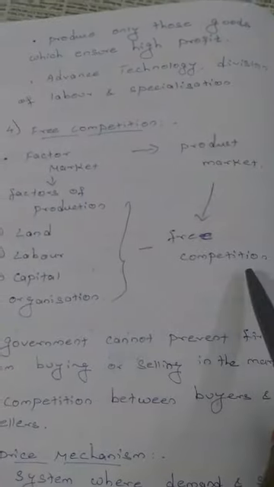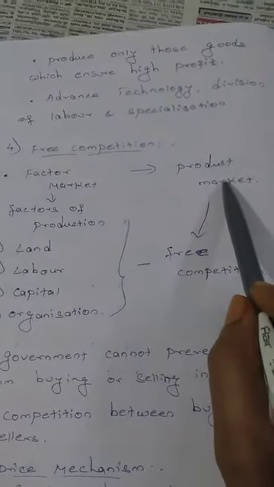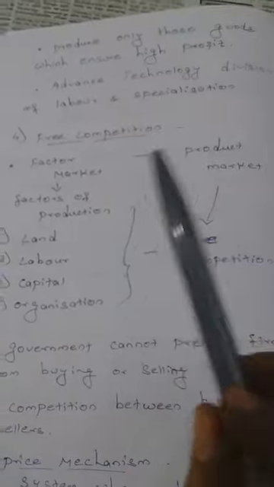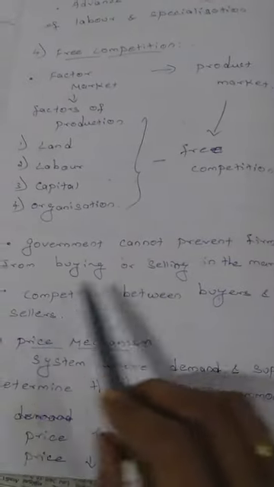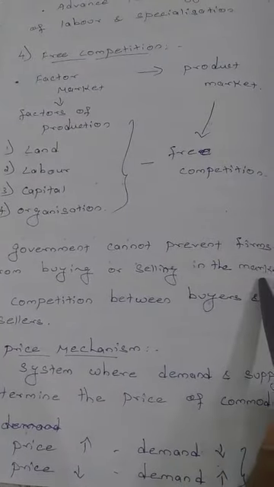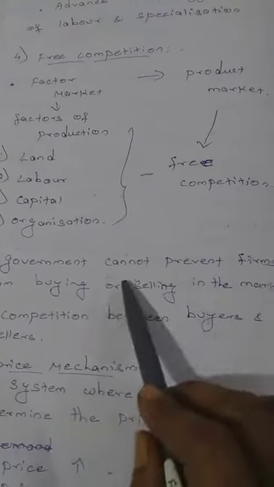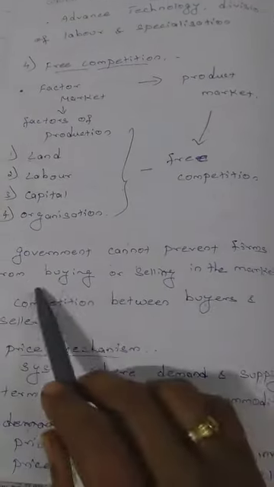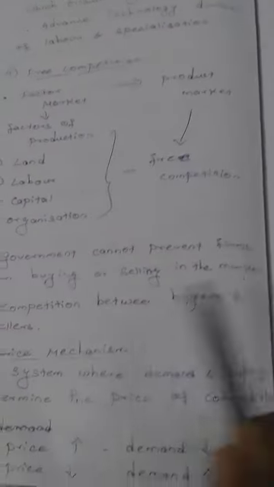So there is a free competition in both the factor market as well as the product market in the case of a capitalistic economy. And the government cannot prevent firms from buying and selling in the market. Firms refers to companies. So the government has no right to prevent the companies from buying and selling the product in the market.